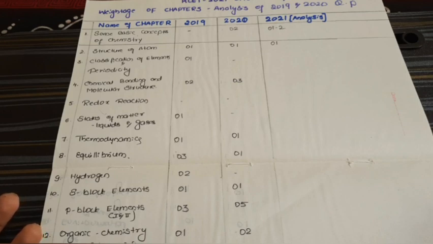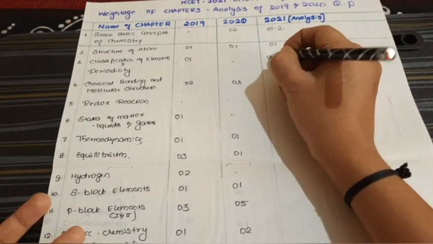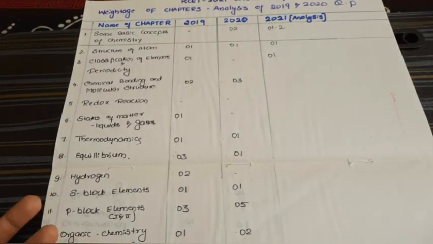Chapter number 3, classification of elements and periodicity in properties, is actually a very important topic. In 2019 you got 1 question, whereas in 2020, as I analyzed, there was no question, but definitely there will be a question for your 2021 paper. Maybe 1 question might appear.